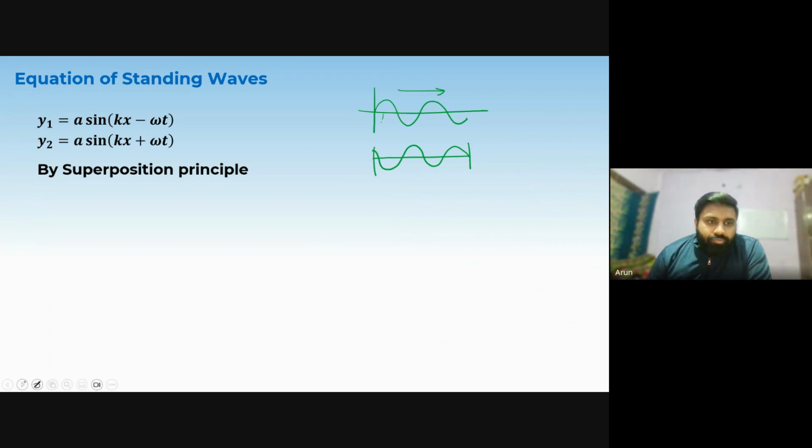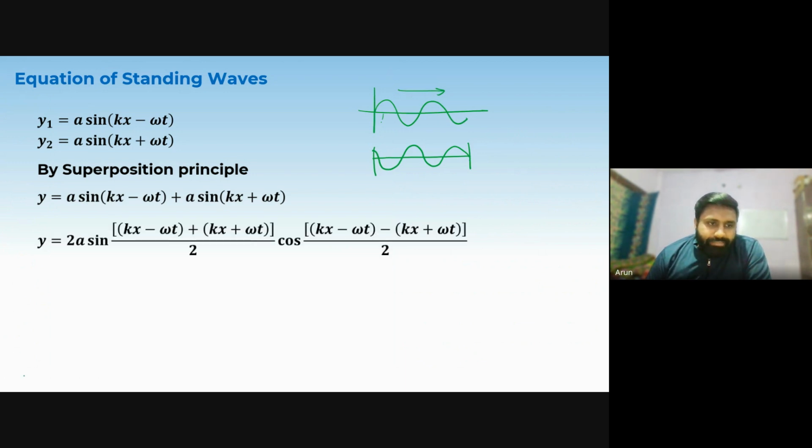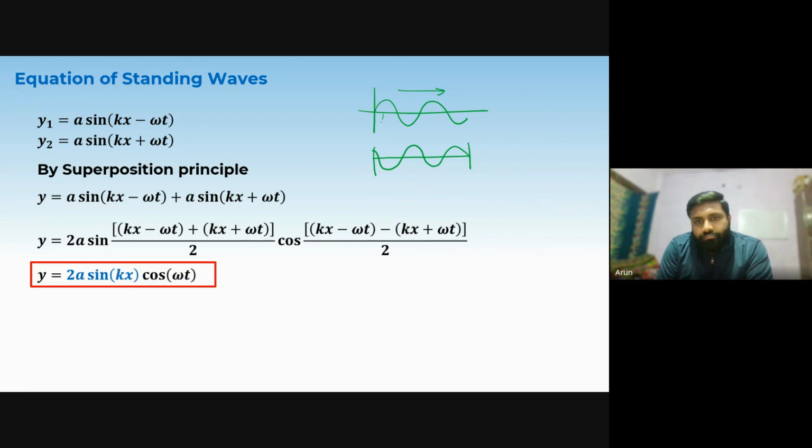By the principle of superposition, you can add them up, using sine C plus sine D. This is the resultant wave. If you compare this equation, we have seen that the wave function y is given by a function of (ax plus or minus bt). Got it? But that wave function represents a traveling wave.